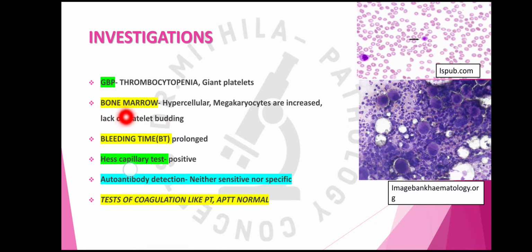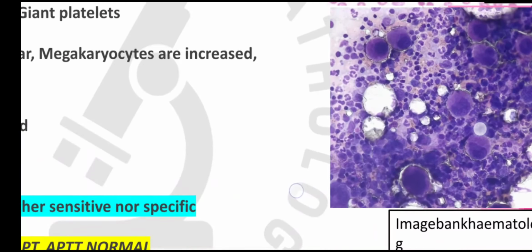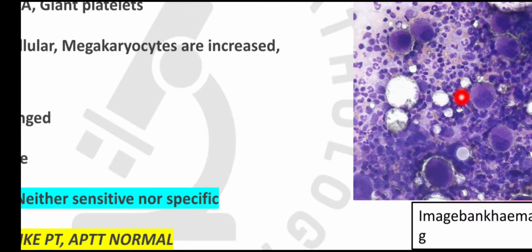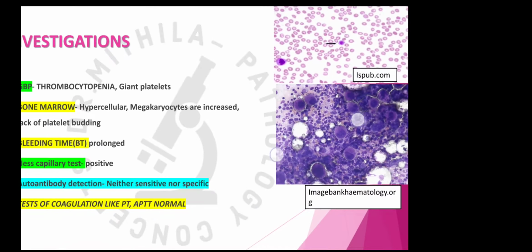If we are suspecting ITP, then we order the bone marrow examination of the patient. Since there is peripheral destruction of the platelets and no defect in the bone marrow, there is no problem with production. So the megakaryocytes increase in number. There is a reactive increase in the number of megakaryocytes, and here you can see all these are megakaryocytes. They will show decreased platelet budding because sometimes these antibodies also act against the megakaryocytes. So these are the increased megakaryocytes.